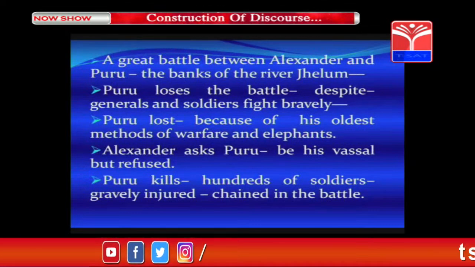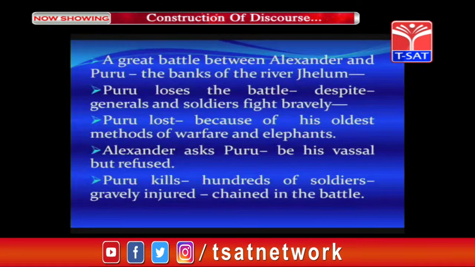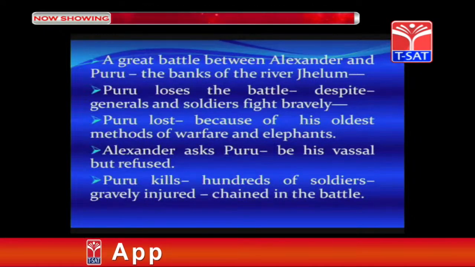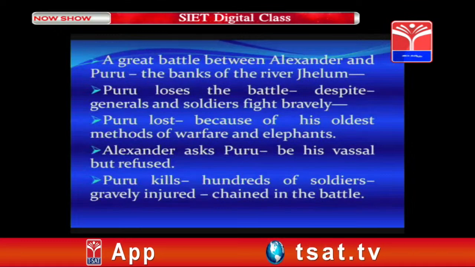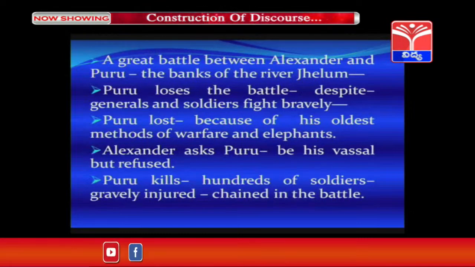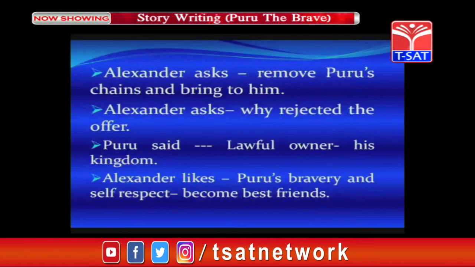PURU loses the battle. Despite generals and soldiers fighting bravely, PURU lost because of his oldest methods of warfare and elephants. Alexander asks PURU to be his vassal, but he refuses.